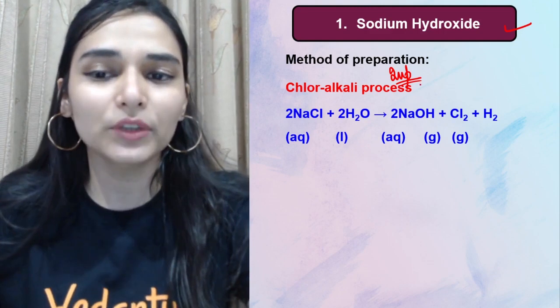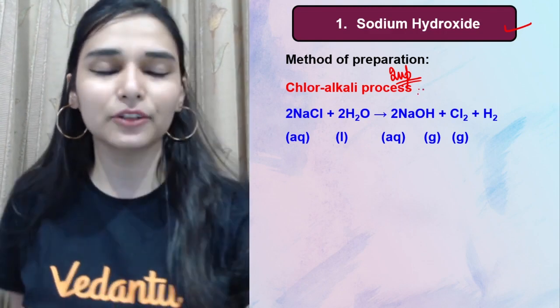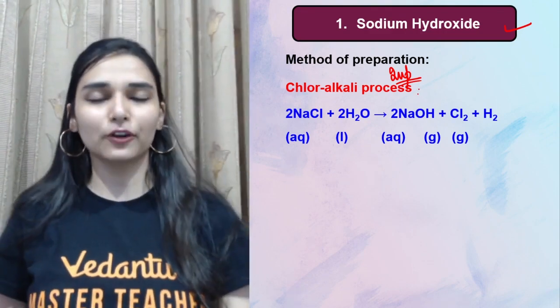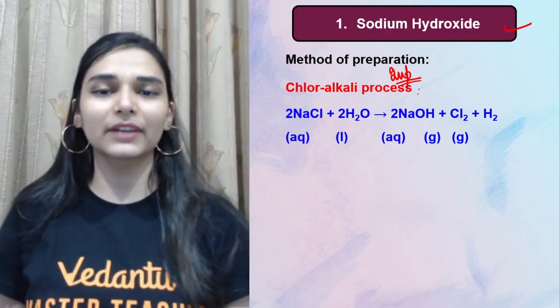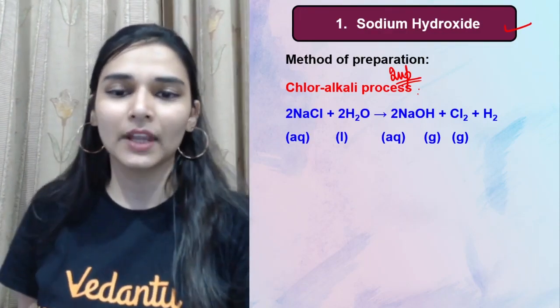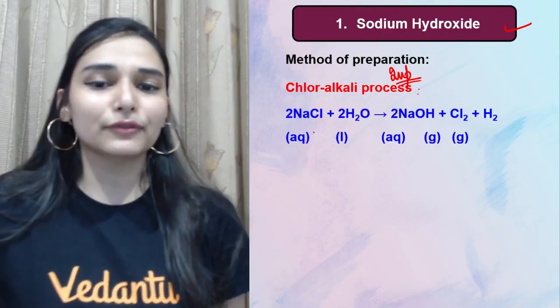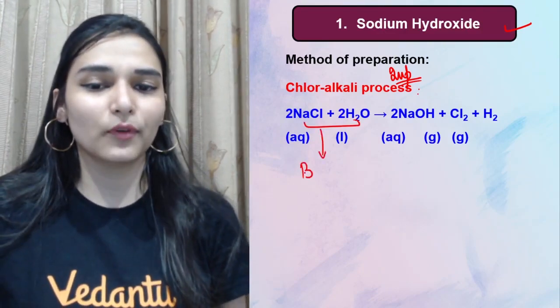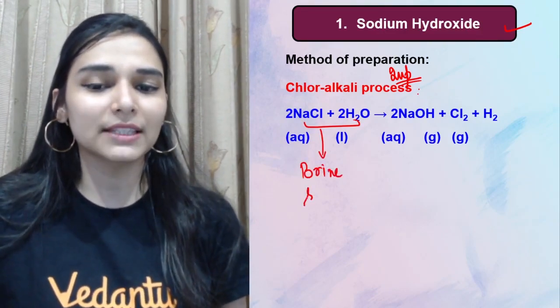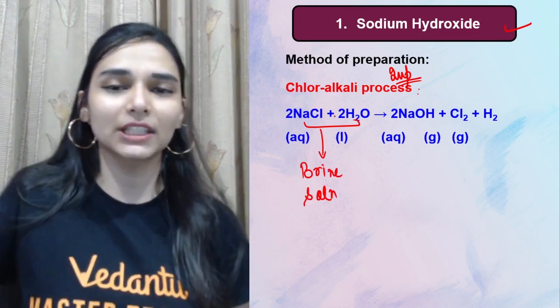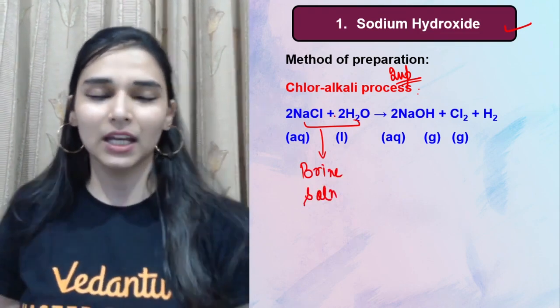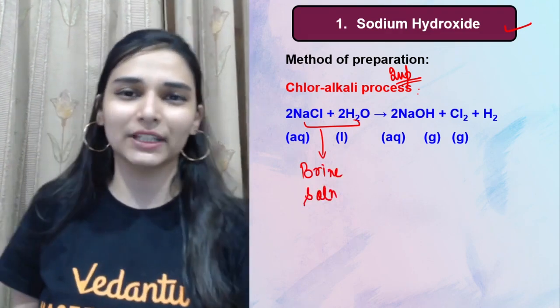क्लोर-एल्कली प्रोसेस क्या होता है? It is a method that is done to manufacture sodium hydroxide on a large scale level in the laboratory. ठीक है. इसके लिए we have to take the brine solution. What is this brine solution? मतलब it's a concentrated aqueous solution of sodium chloride. काफ़ी सारा नमक है, sort of saturated solution.